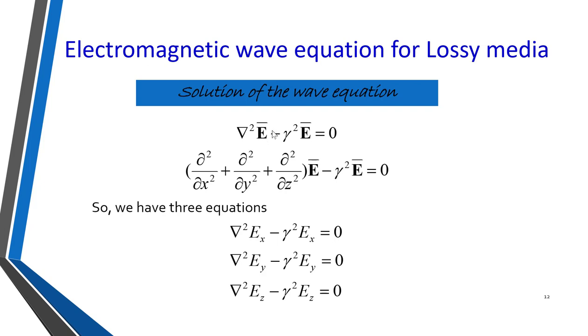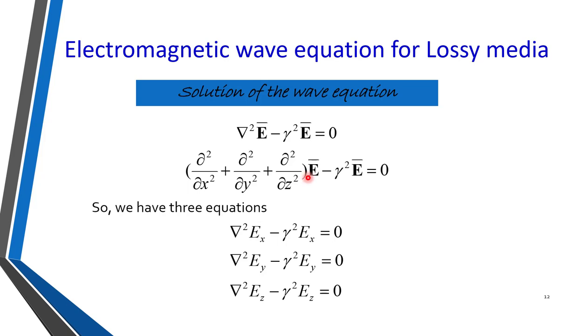So we have derived the wave equation for lossy media as del square E is equal to gamma square E, or del square E minus gamma square E is equal to 0, right? So what is del square? Del square is the Laplacian operator, and it shows the variation with respect to space. So dou square by dou x square plus dou square by dou y square plus dou square by dou z square is nothing but del square. So dou 2 by dou x square of E, plus dou 2 by dou y square of E plus dou 2 by dou z square of E minus gamma square E is equal to 0. In this way we can expand this equation.